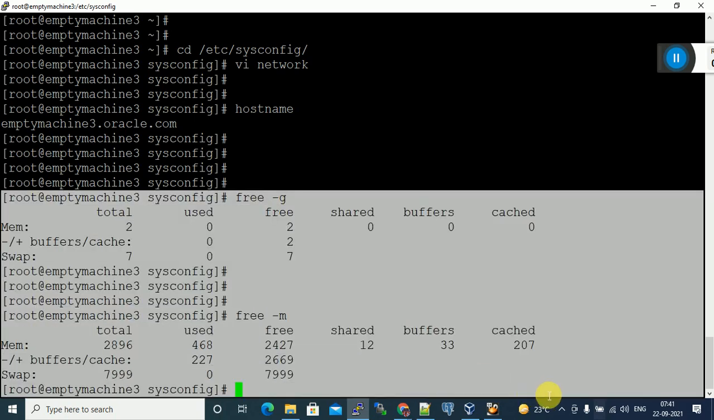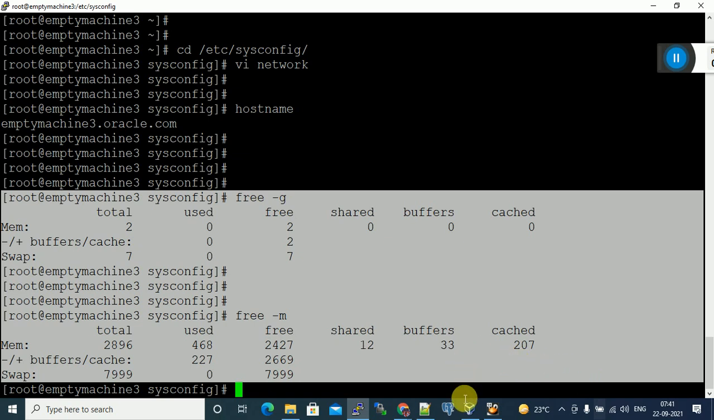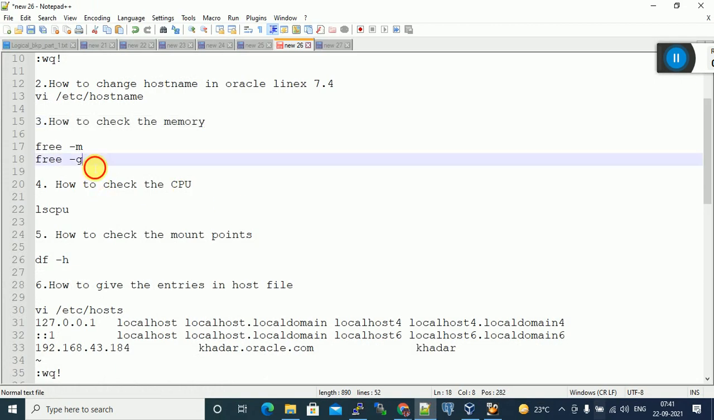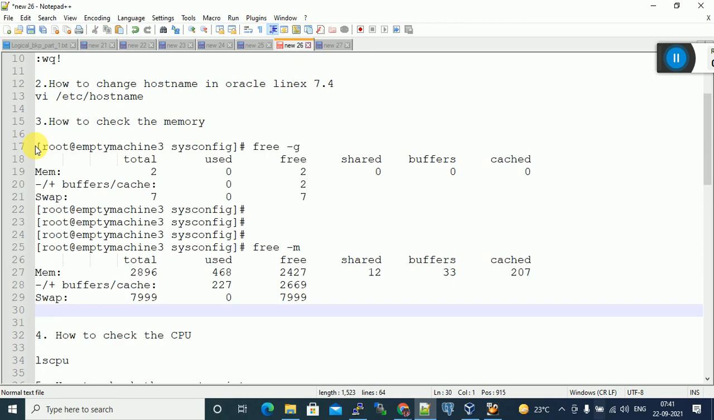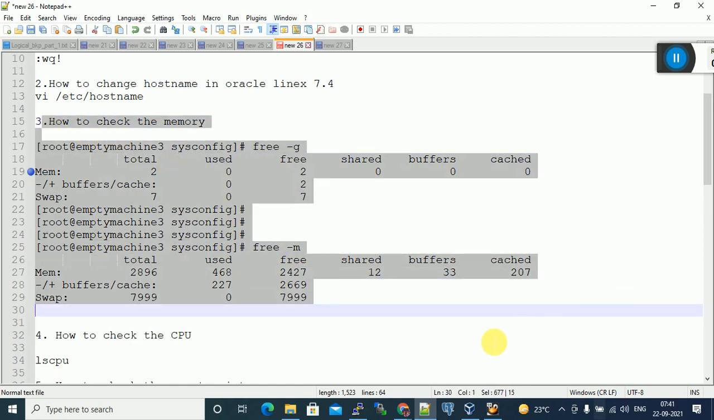Is this clear? How to know memory and swap memory details in a Linux machine, any Linux server: to know how much memory is used, how much is free, how much swap memory is assigned, how much used, how much free. If you want to know in gigabytes, give free -g. If you want to know in megabytes, give free -m. Clear? Any doubts?